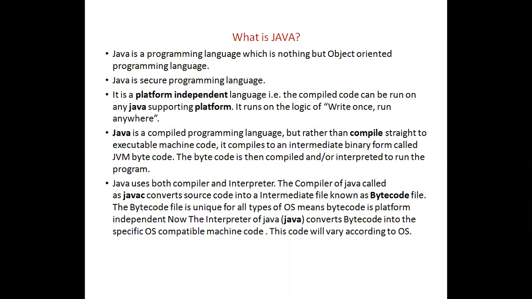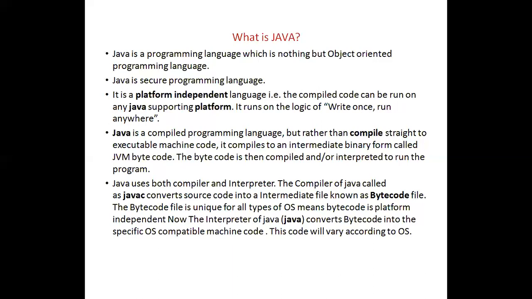When we compile the Java program, it compiles that program and converts it to machine code, and we can run the program by using that machine code. And Java uses both compiler and interpreter.